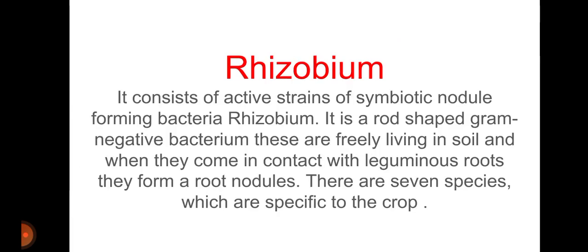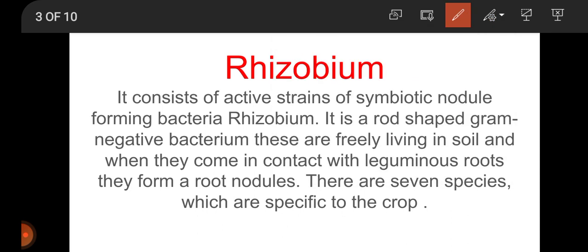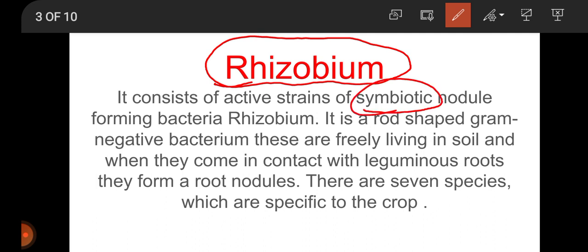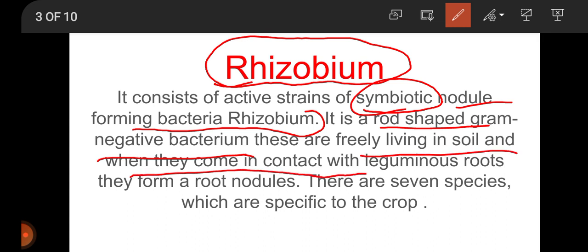Now here we have to get an idea about a very interesting N2 fixing bacterium, that is rhizobium. This is also known as a symbiotic bacterium because it forms a nodule with the root system. It is a rod shaped gram negative bacterium. These are freely living in the soil, and when they come in contact with the leguminous root system, they form root nodules. There are actually 7 species, each specific to a crop. I have already told you this, isn't it?